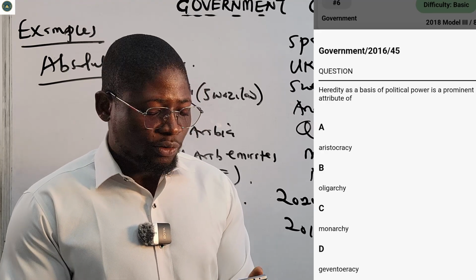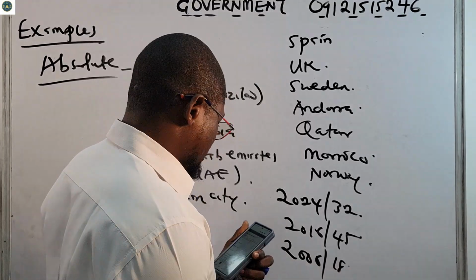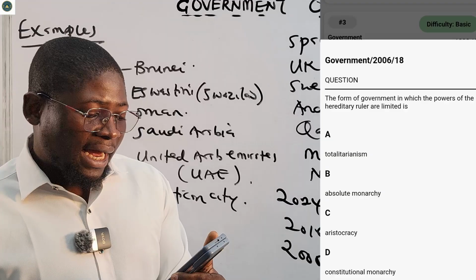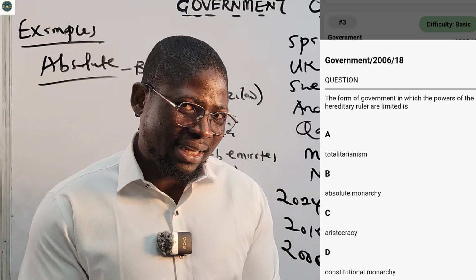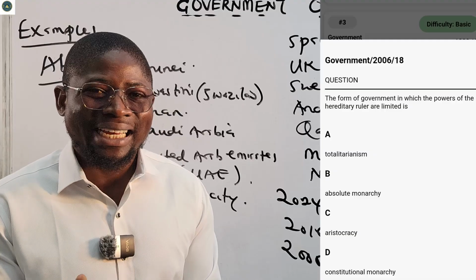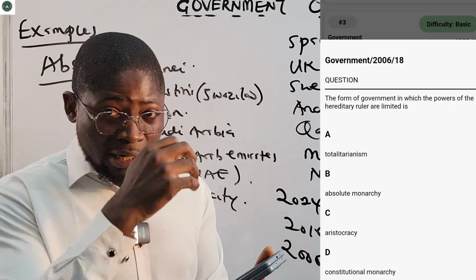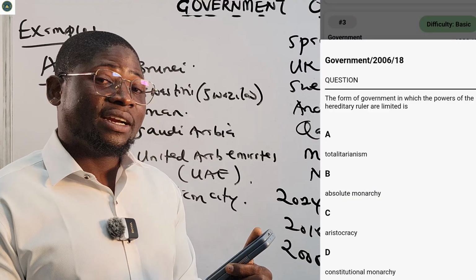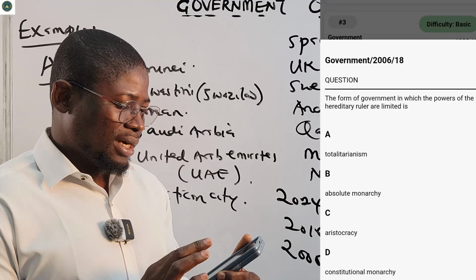Then 2006, number 18. It says the form of government in which the powers of the hereditary ruler are limited. They are limited in constitutional monarchy, but they are absolute in absolute monarchy. So the correct answer we should be looking for is constitutional monarchy. A says totalitarianism, B says absolute monarchy, C says aristocracy, D says constitutional monarchy. The correct answer is constitutional monarchy.